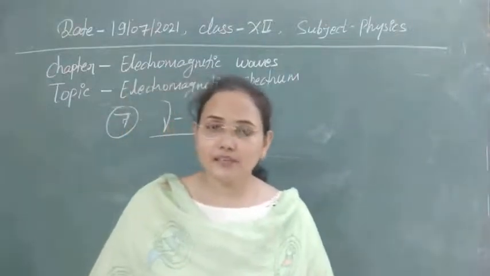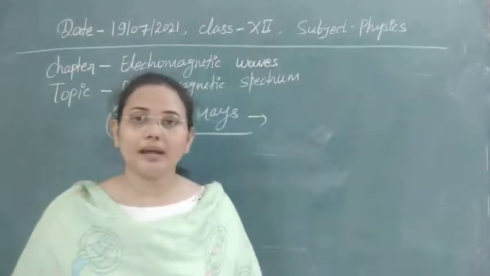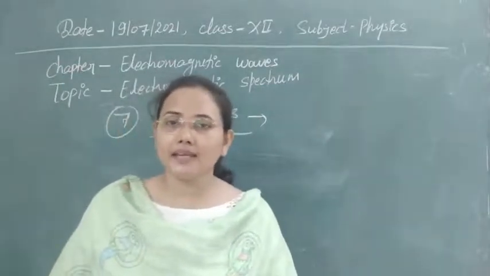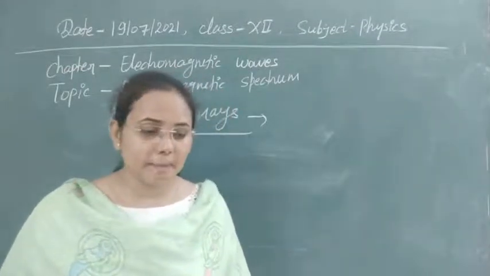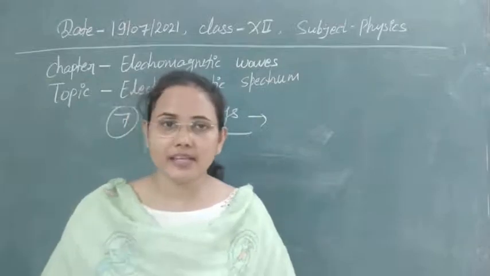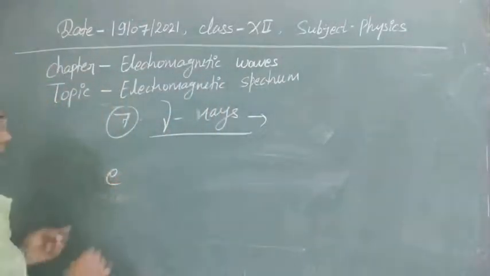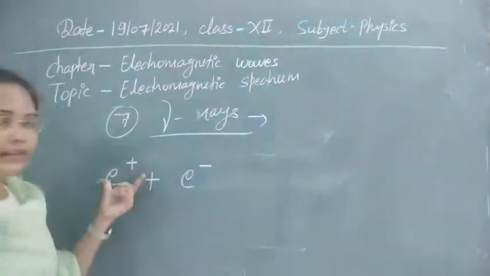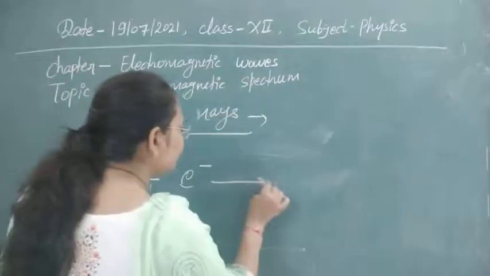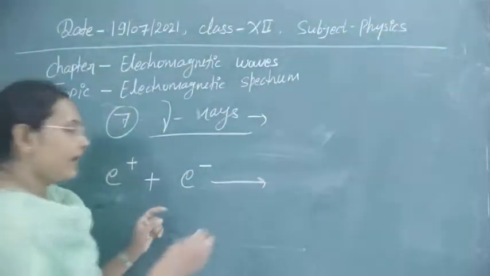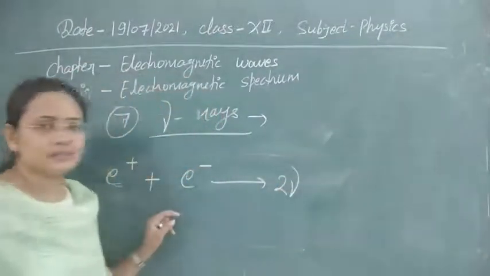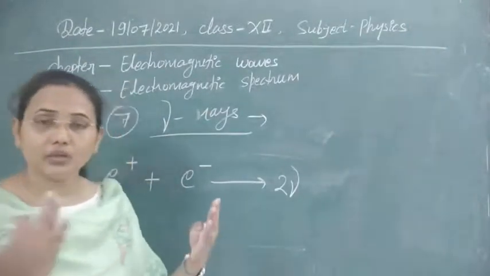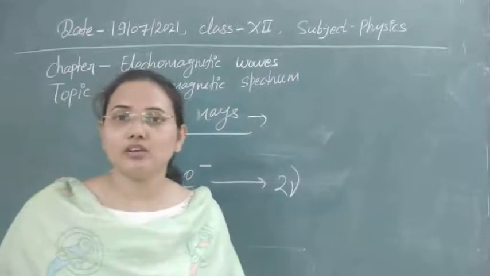Along with this, you may remember Einstein's mass-energy equivalence concept, where I gave you the example of pair production and pair annihilation. In pair annihilation, suppose we have a positron and an electron. Whenever they annihilate, they combine, and their masses are converted into energy, and that energy is produced as gamma rays. So gamma rays can also be produced by pair annihilation. Whenever we have neutralization of charges, these kinds of waves are produced.